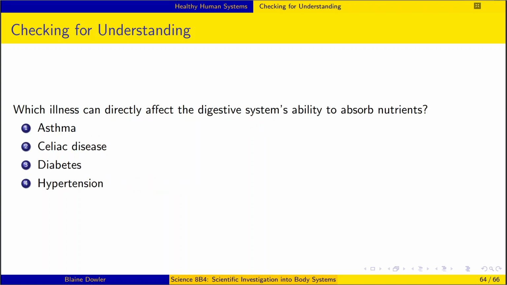Which illness can directly affect the digestive system's ability to absorb nutrients? Is it asthma, celiac disease, diabetes, or hypertension? Pause now if you need more time. Option 2 is celiac disease. This is a genuine disease that does require gluten-free diets.